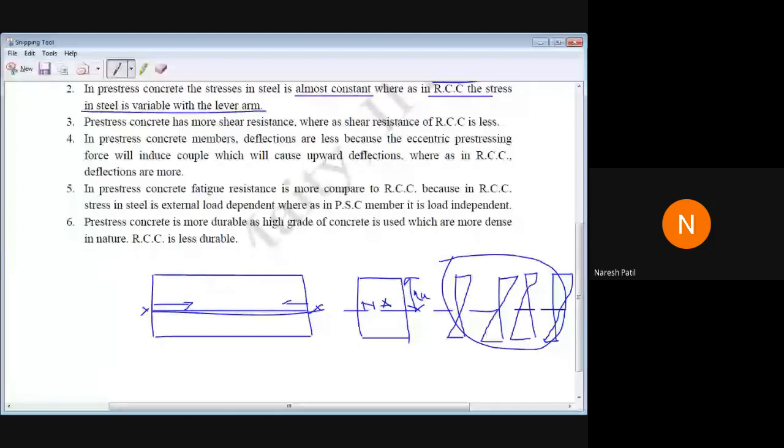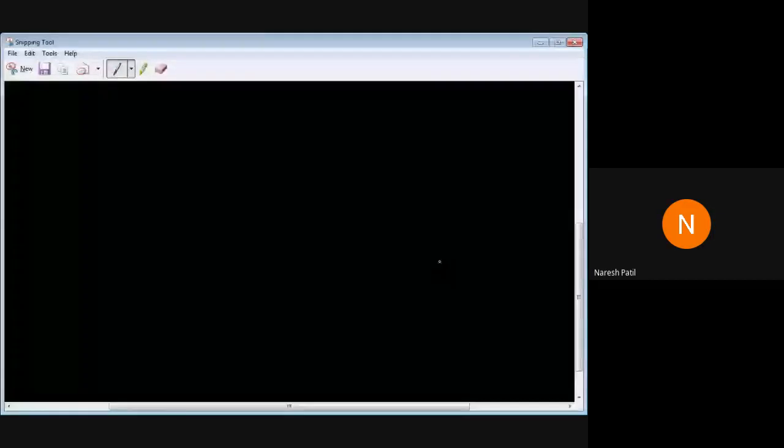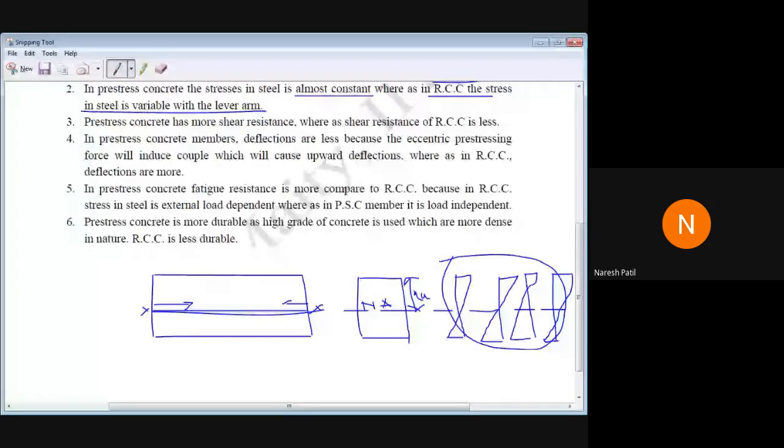Yes, anyone please? Correct, sir. What happens in RCC? When XU is equal to XU max, it will be a balanced section. XU less than XU max is under-reinforced. XU more than XU max is over-reinforced. What is XU? XU is nothing but the lever arm.